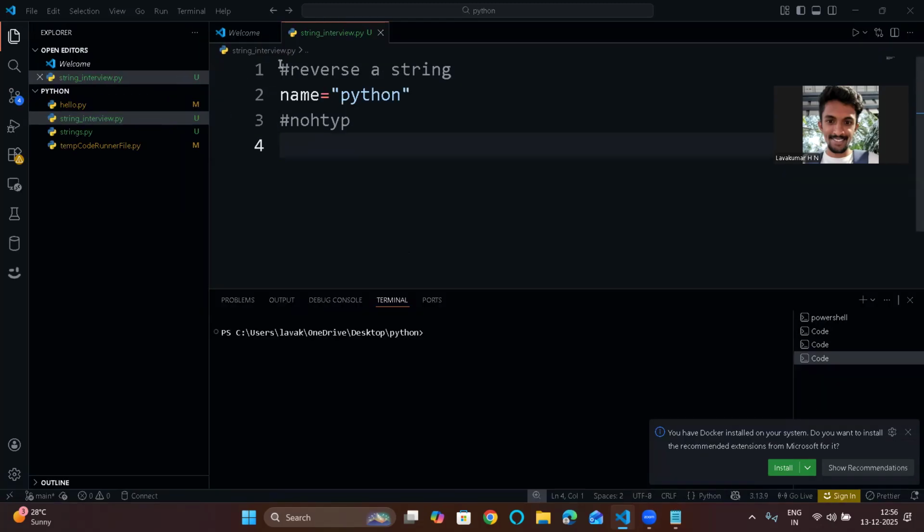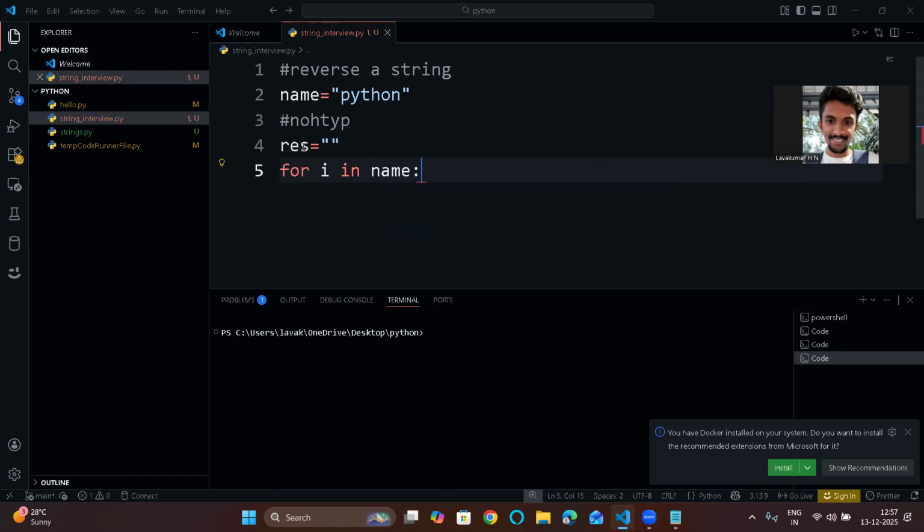Let me increase the font size a bit. Yeah, I think it's visible. Now let's write the logic. As I have already explained for loops and conditional statements, by now you should know how to use the for loop, while loop, and conditional statements. First I will take a variable to store the result. I'm taking this result as an empty string. Now I will use a for loop: for i in name.